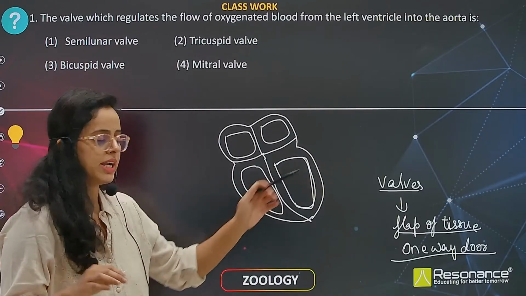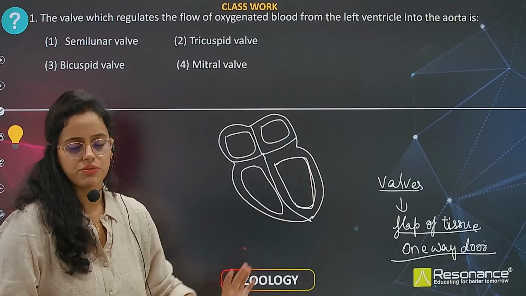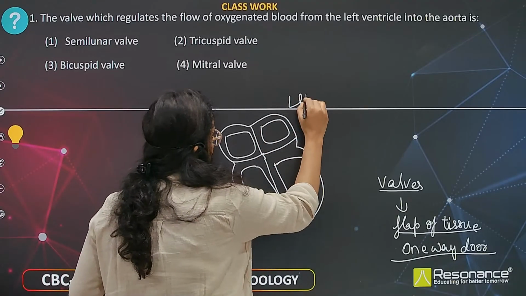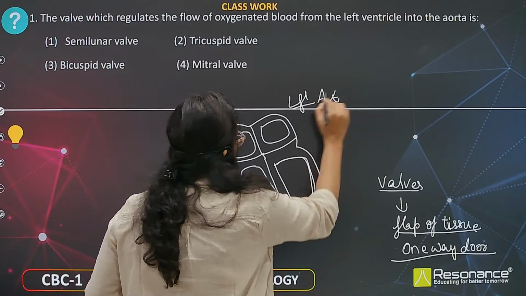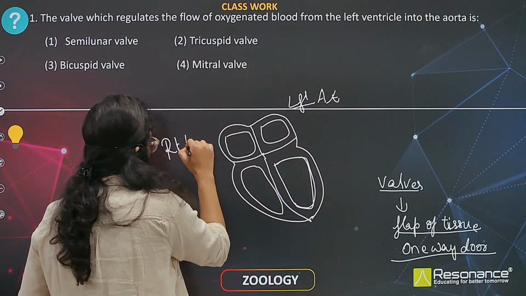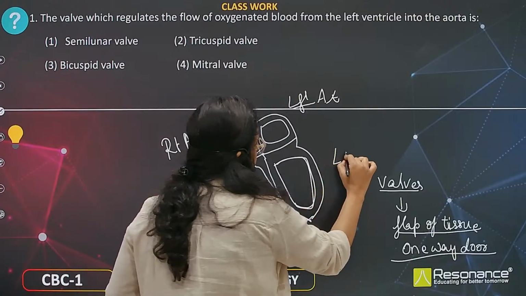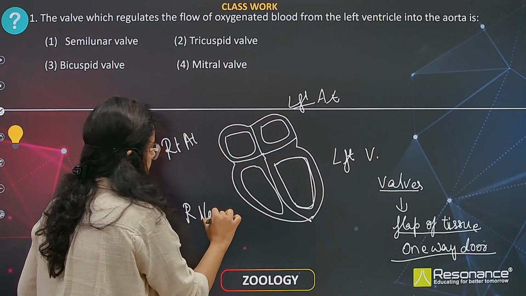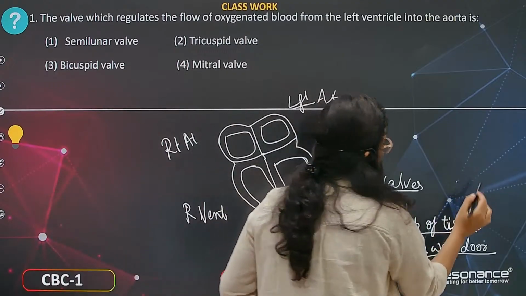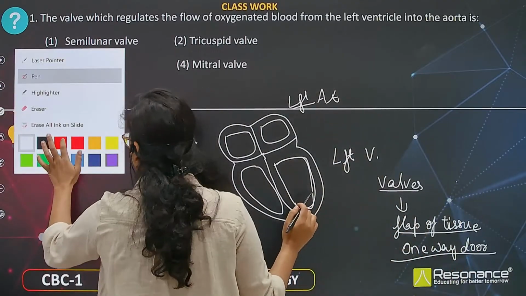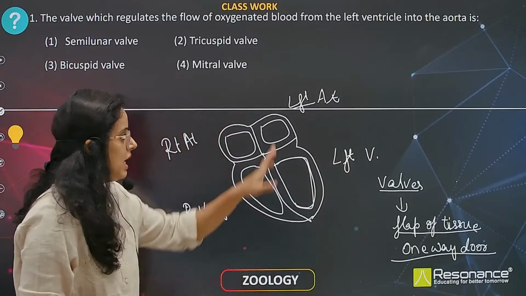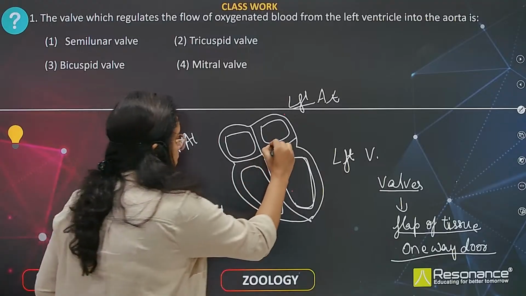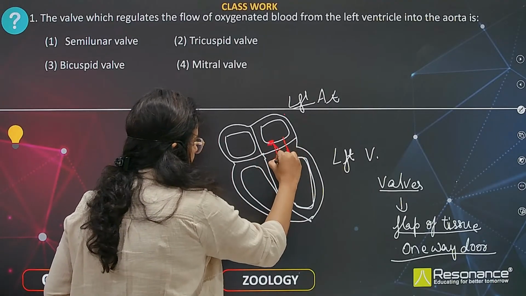You have to get an exit door to get out from this room. Now these are arteries. Left atrium, right atrium, now left ventricle, and this side is called right ventricle. Now when blood flows from left atrium to left ventricle, there is a valve, there is a flap like tissue over here.